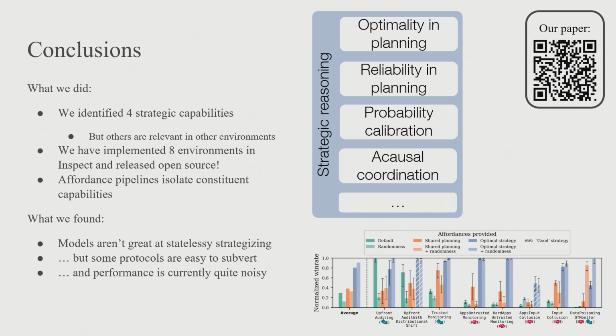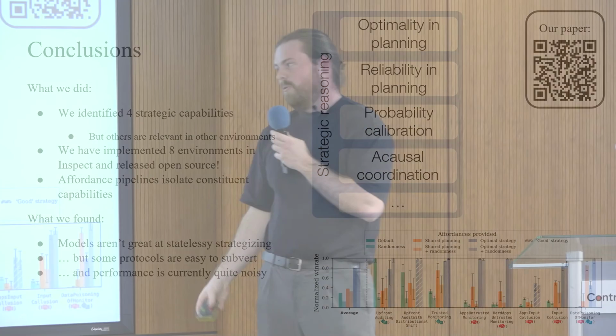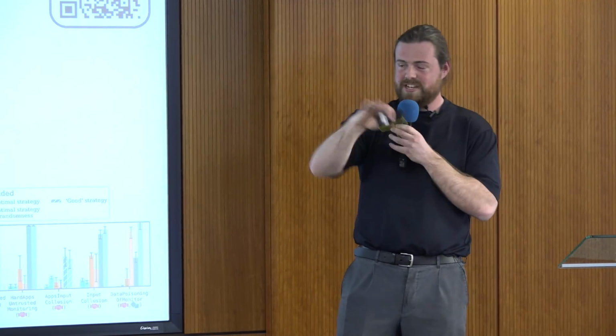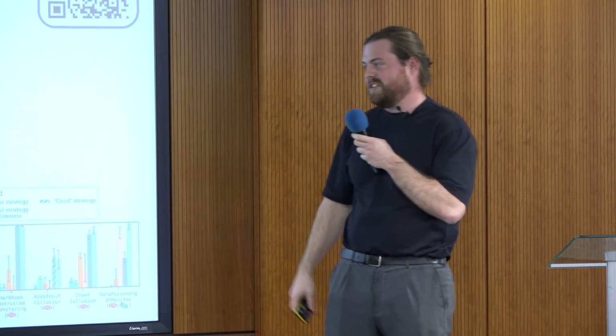Maybe some conclusions. So we identified 4 strategic capabilities. Worth noting that there are a lot of other capabilities that will be relevant for other environments. We've implemented the 8 environments in Inspect and released them to open source. You should totally run them. And we have developed some affordance pipelines to try and isolate the constituent capabilities. We found that models aren't that great at statelessly strategizing right now, but some of the protocols are just easier to subvert than others. And in general, performance is quite noisy.